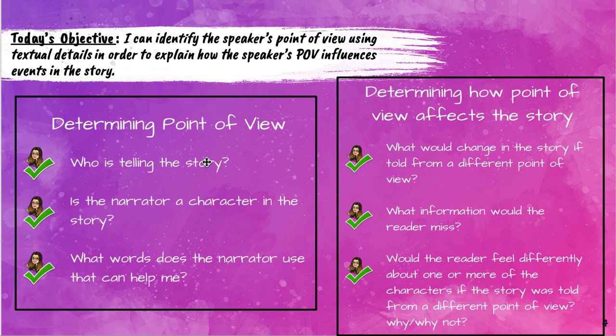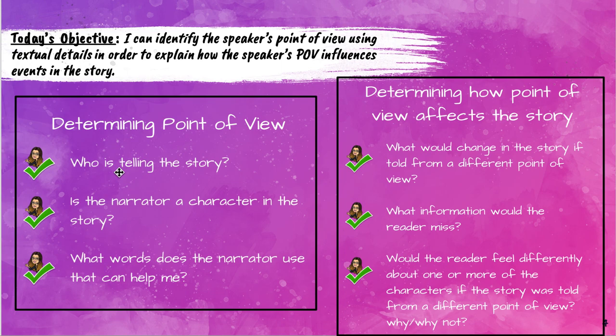So we're going to look at details in the text to determine the point of view, right? And then we're going to use those details to determine how it influenced the events in the story. So first of all, I have two anchor charts here. We're going to look at this anchor chart first, just determining point of view. How do I know what the point of view is when I'm reading a story? Well, you follow these steps and you'll be able to figure it out.